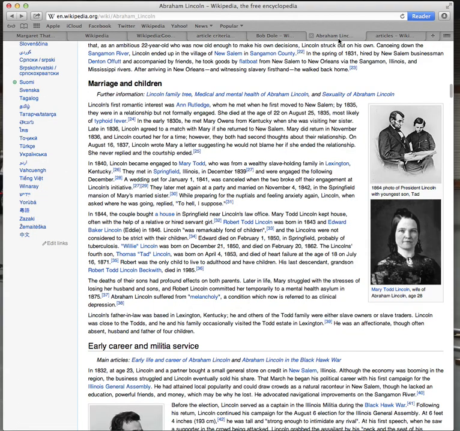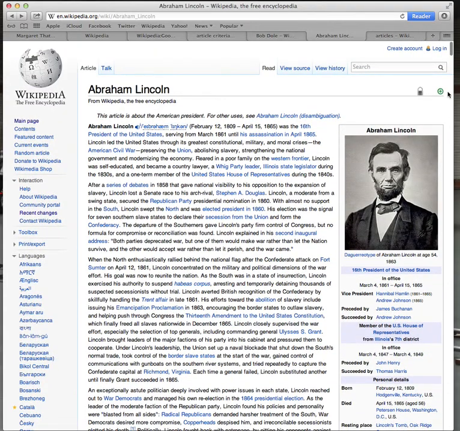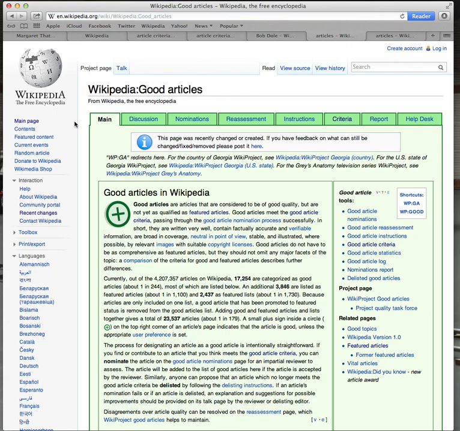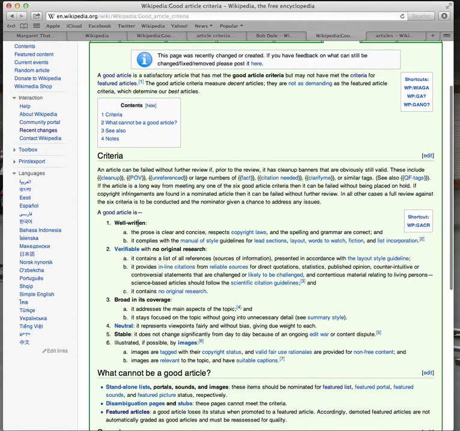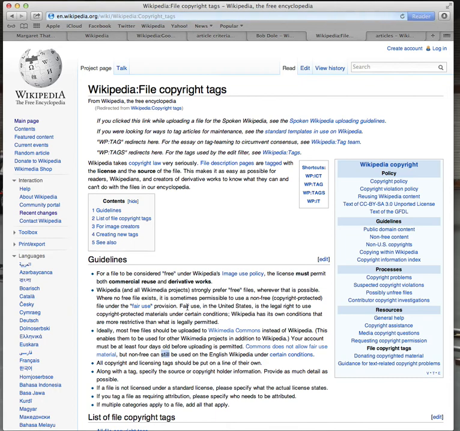Let's take a look at Abraham Lincoln's page. Now, if you come over here, Abraham Lincoln has a circle with a plus sign in it. If you click on that, you will learn that Abraham Lincoln's entry is a good article. You can come over here and you can learn about the criteria. Different criteria, still well written, still follow style guidelines and whatnot. The research aspects change a little bit. Broad in coverage, neutral, stable, not constantly being changed. The images, though, the media aspects have changed too. They're a little bit different between a good article and a featured article. So kind of interesting to note.